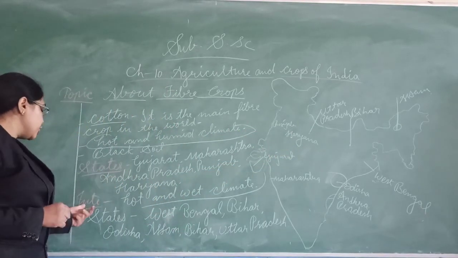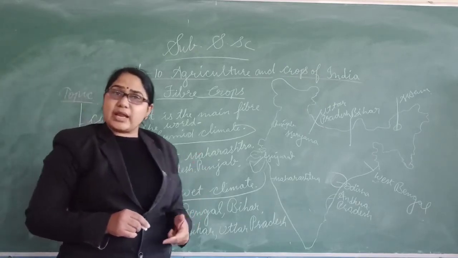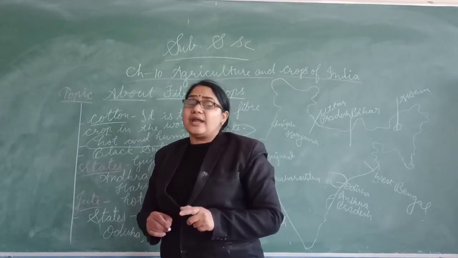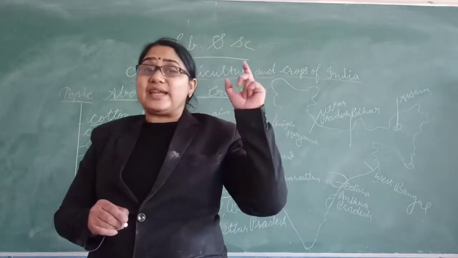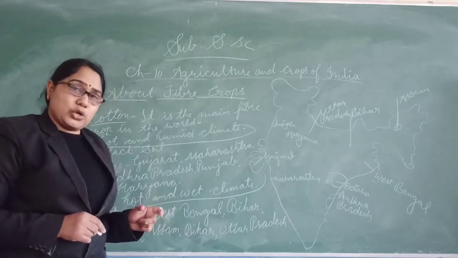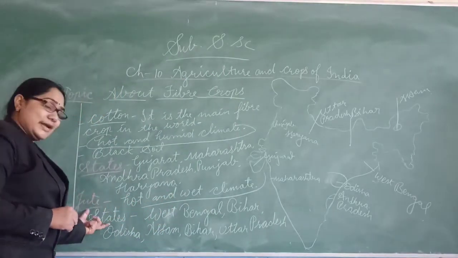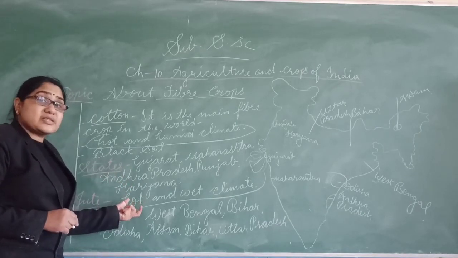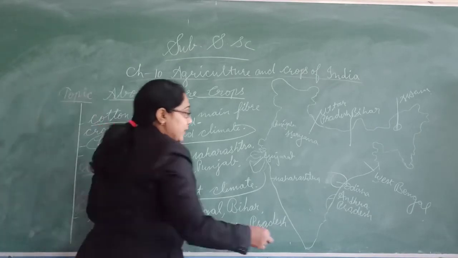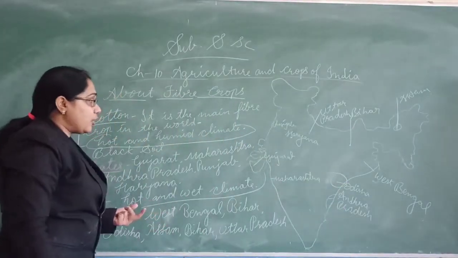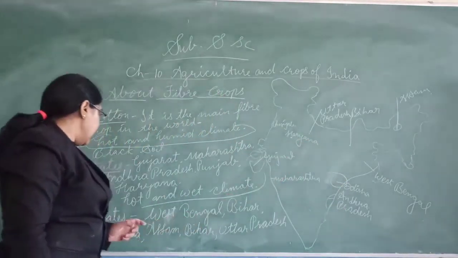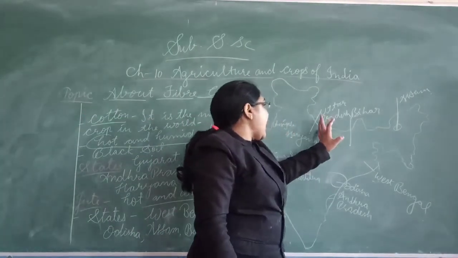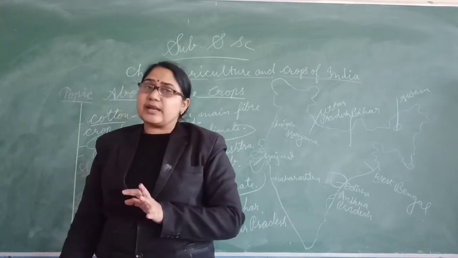If you talk about jute, it needs a hot and wet climate, and it is also an important fiber crop in the world. Next, about the states. Most of the jute crop is grown in West Bengal, then Bihar also. It is found in Odisha also, Assam also, and Uttar Pradesh also. It is clear about the states.